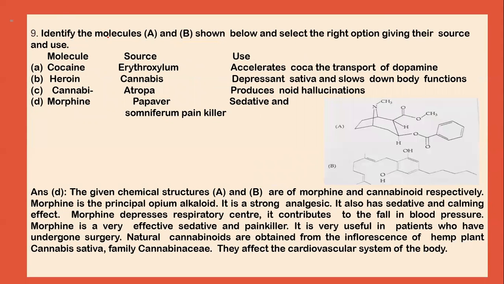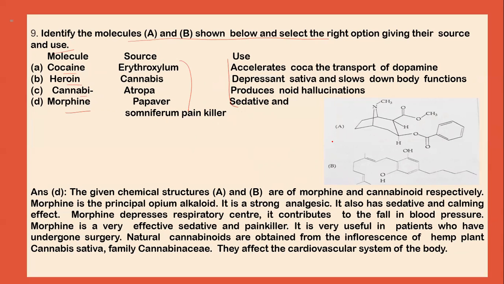Next question: identify the molecules A and B shown below and select the right option giving their source and use. So we have to identify these molecules. The options are cocaine, heroin, cannabinoid, or morphine, and their sources are also given, along with the uses of the different molecules.